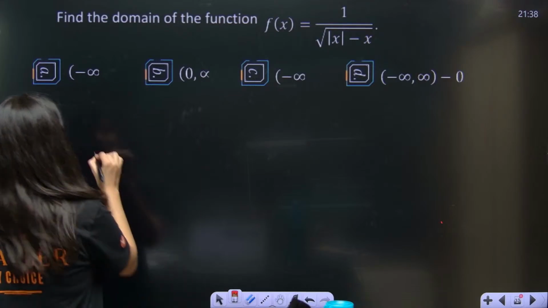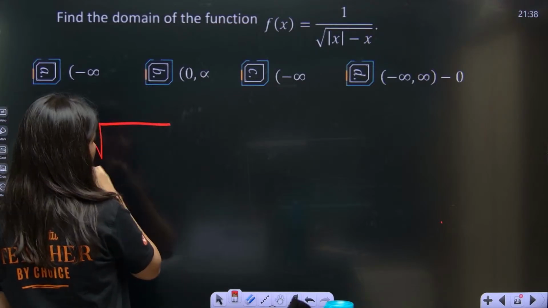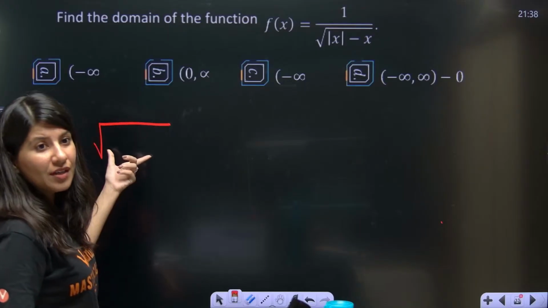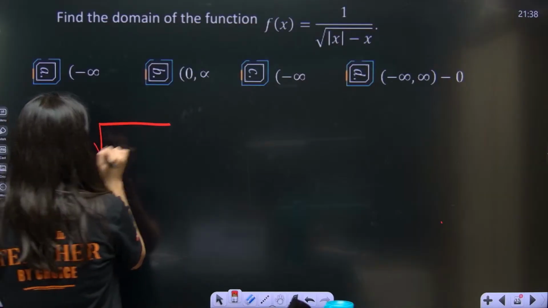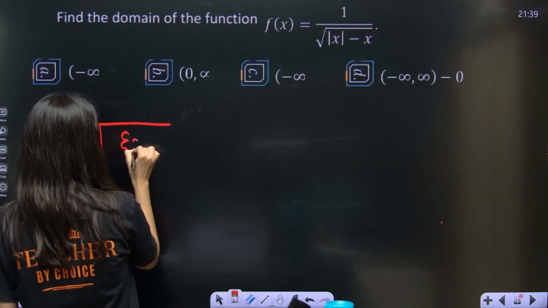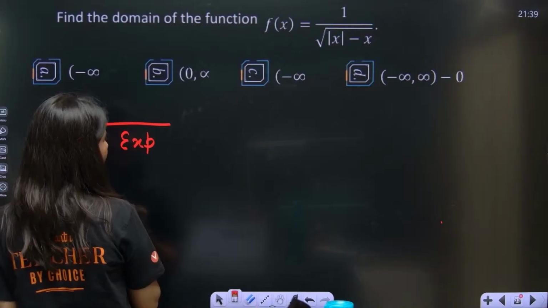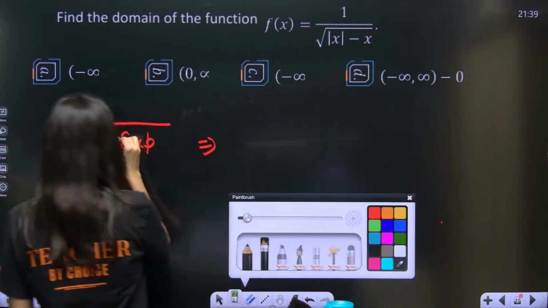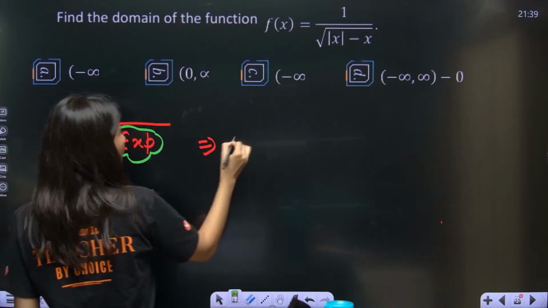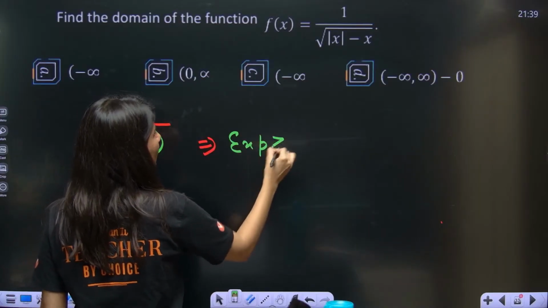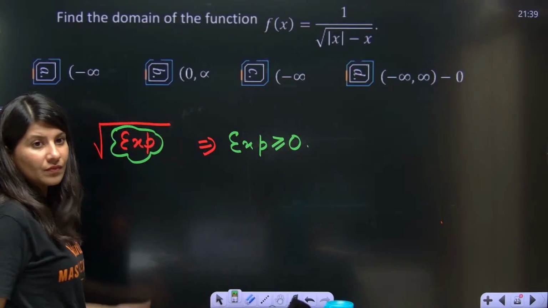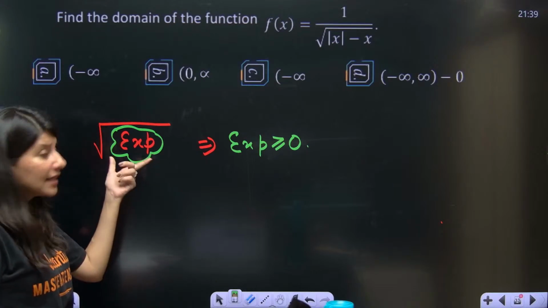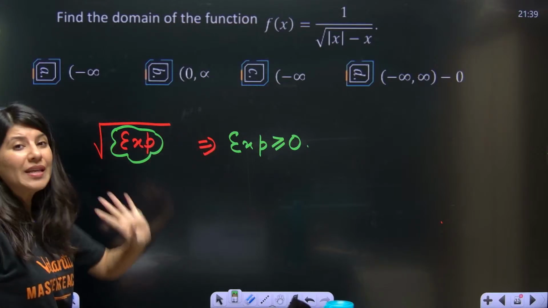See, square root, okay? So, first of all, we cannot take the square root of any expression, if at all this type of thing is given, that means the expression should always be what? Greater than or equal to 0. Whenever you see a square root, that expression should always be either 0 or positive.